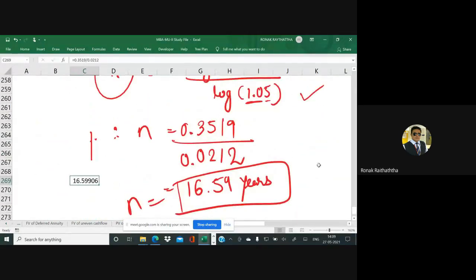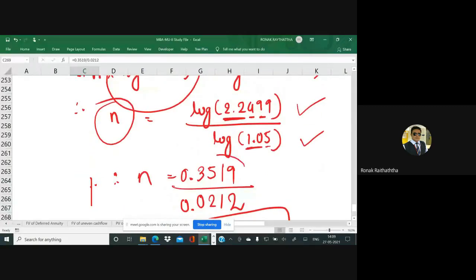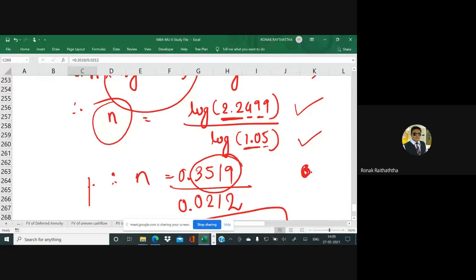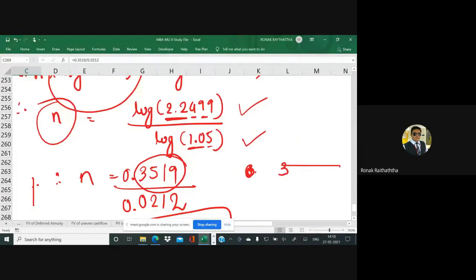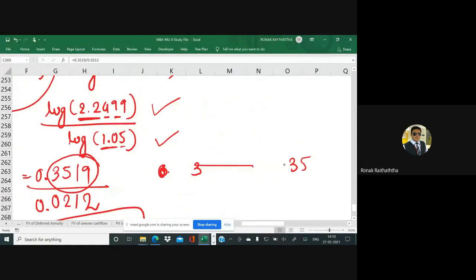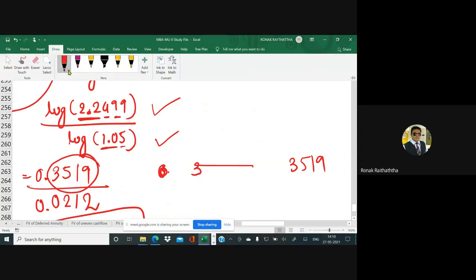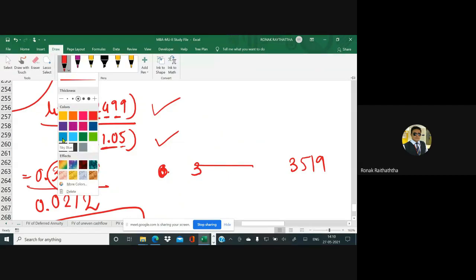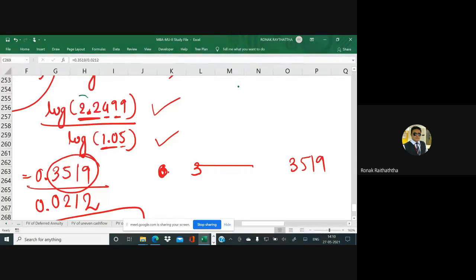See, we have got the value 3519. Straight away, whatever value I had received, I had just written over there, 3519. Now, before the point, in taking the logarithm, I'm just using a different color so that you identify it. Before the point, how many digits are there? There is one digit,